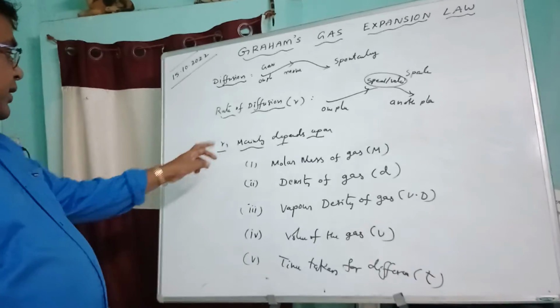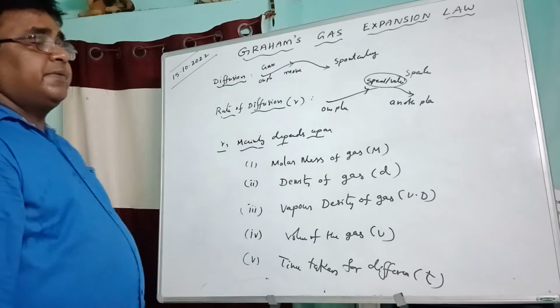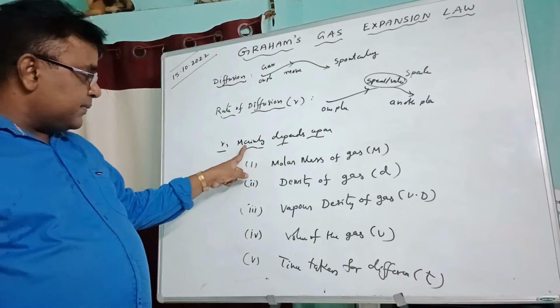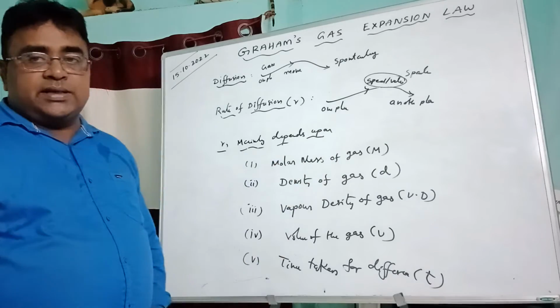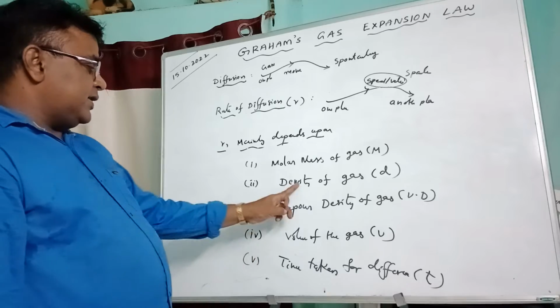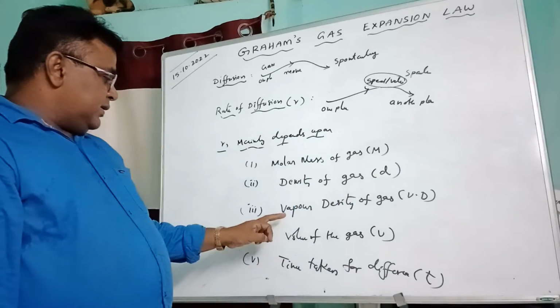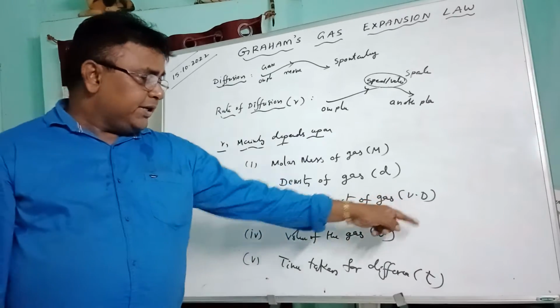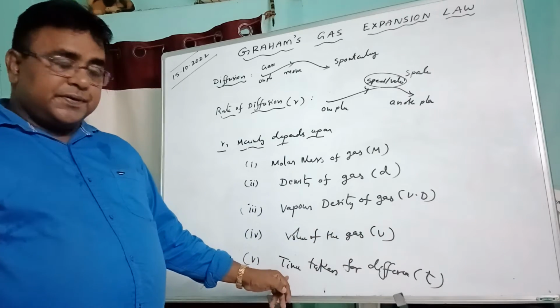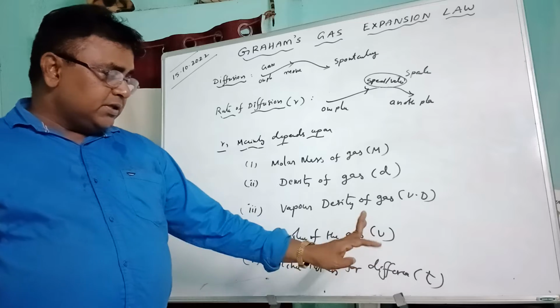So the rate of diffusion R mainly depends on some factors. The important factors are 5. First, R depends on molar mass of the gas, also known as molecular weight of the gas, M. Second, density of the gas, small d. Third, vapor density of the gas, Vd. Fourth, volume of the gas. Last and fifth, time taken for the diffusion, small t.